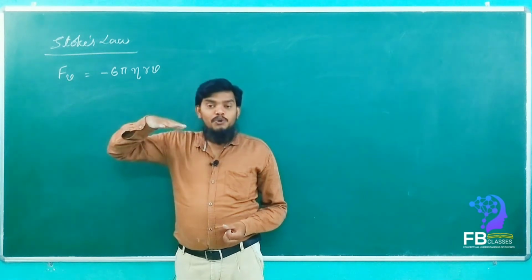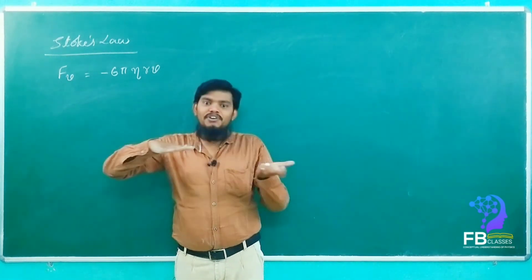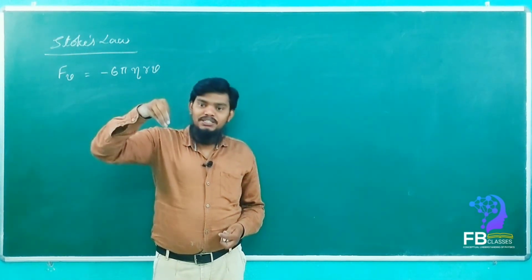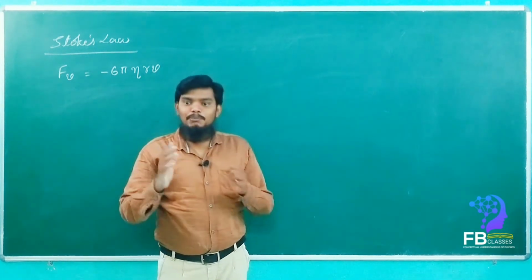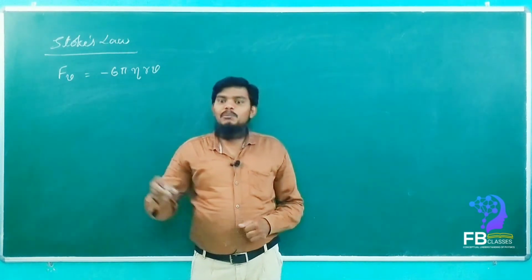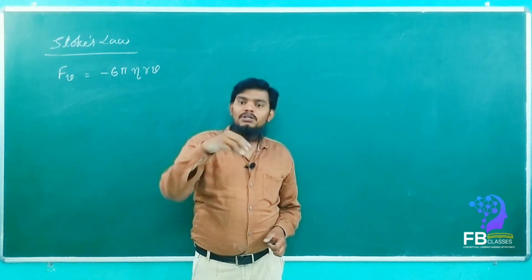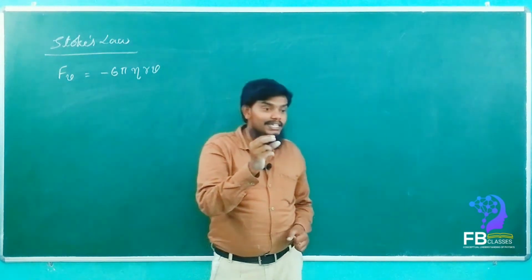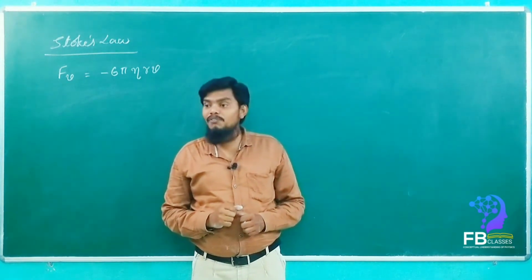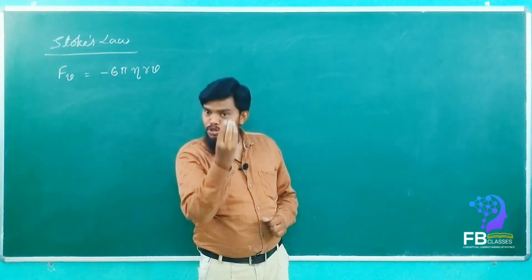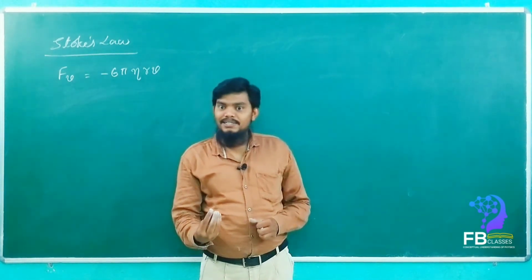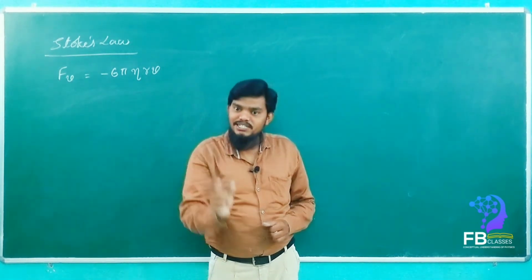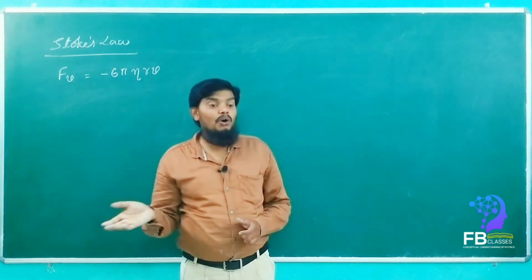See here, the viscous force, what we learnt previously, acts between the layers of a fluid. What Stokes law says is, whenever an object is dropped into a liquid, for example, consider there is a bucket of water. If we take a steel ball and drop it into the water, then what will happen? The steel ball will come down to the bottom of the bucket. Yes or no? Will it come very fast, or will the velocity decrease, or will the velocity remain constant? How will it be, my dears?